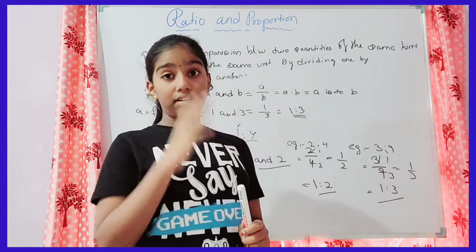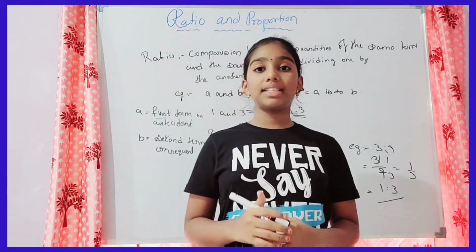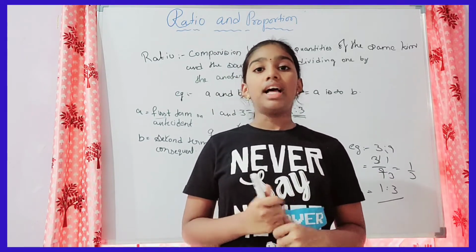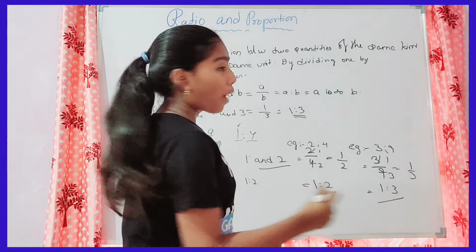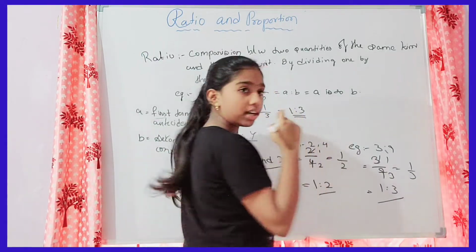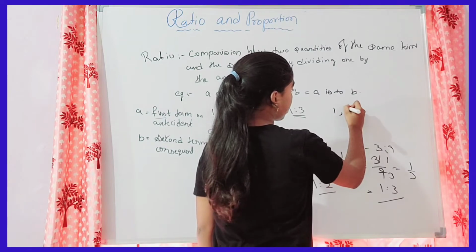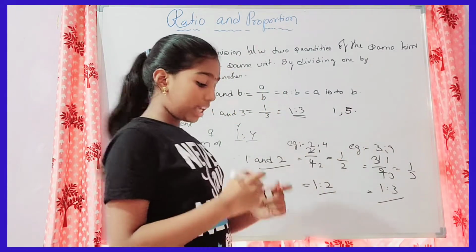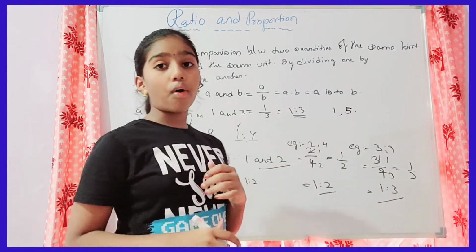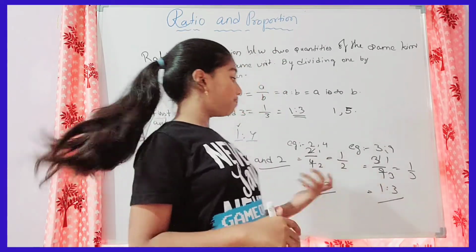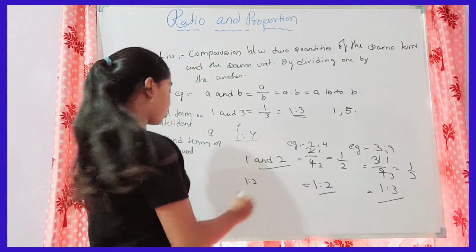What are equivalent ratios? Equivalent ratios means that if we take any two numbers, let's take 1 and 5, then equivalent ratios. We already know what equivalent fractions are; we learned them in the lower classes.